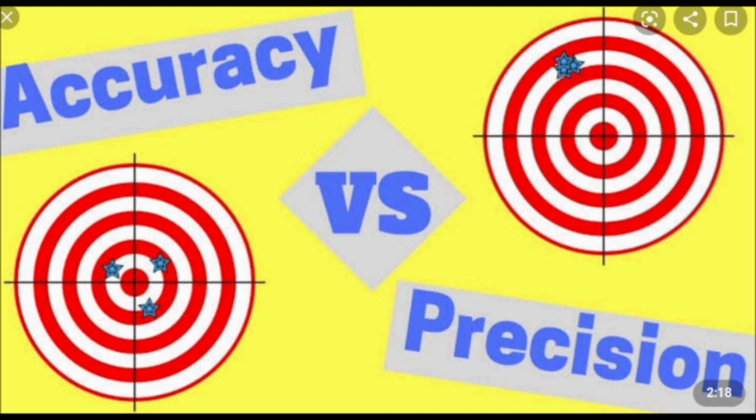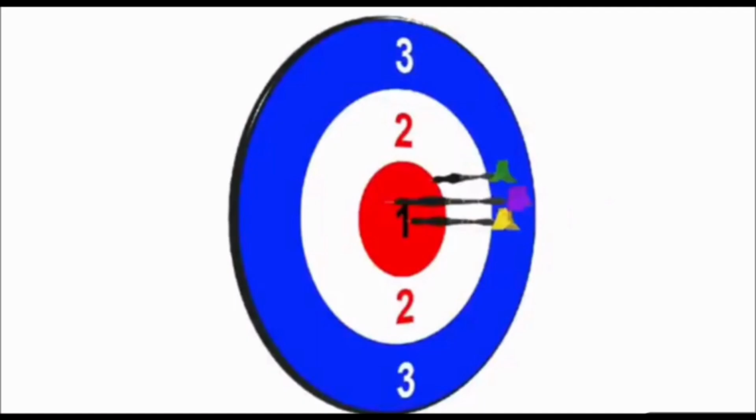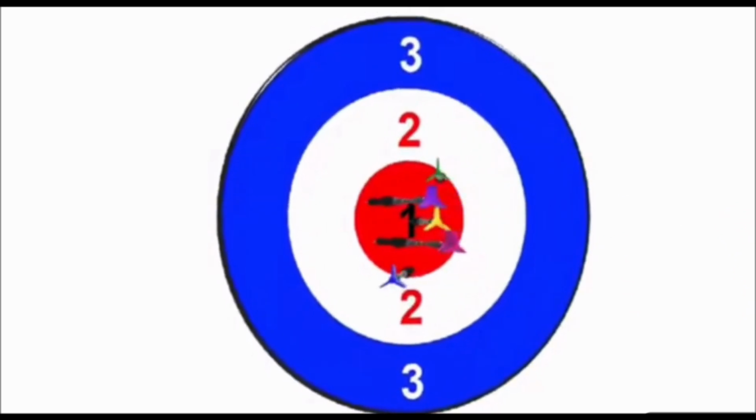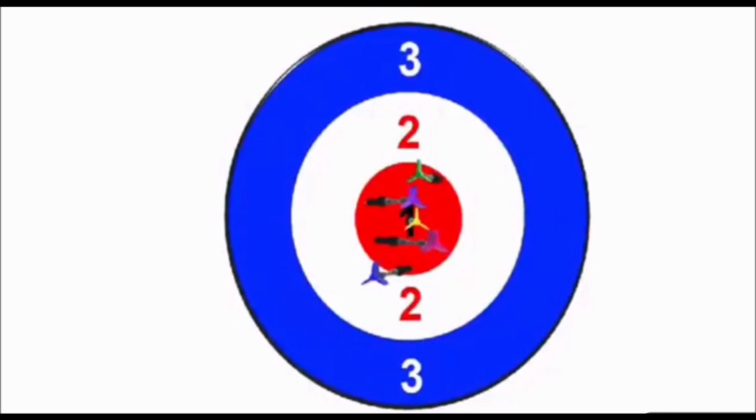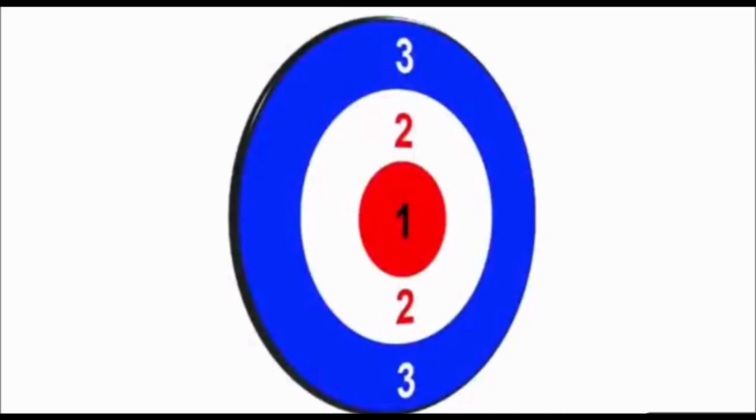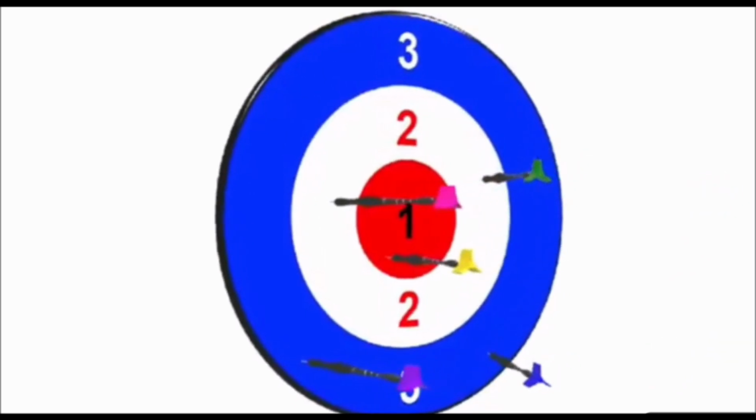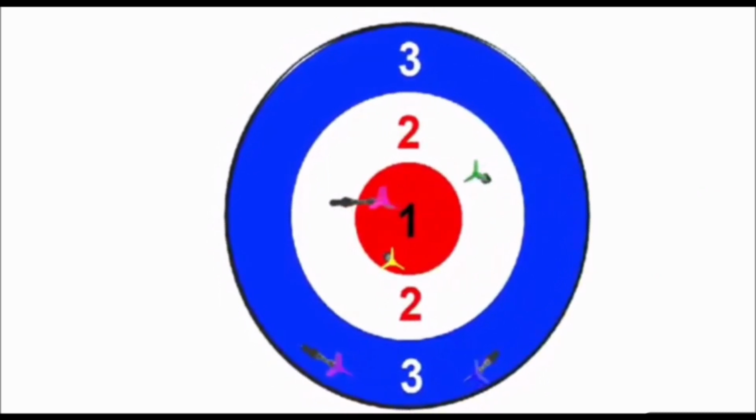Let us have a visual idea about accuracy, precision, and error analysis. Listen now. We already studied accuracy, which is how near the value is to the true value. Here 1, 2 and 3 are there. The 5 arrows have been placed at point 1, so we can say it is more accurate. Now if they are randomly scattered, we can say it is not accurate and not precise.